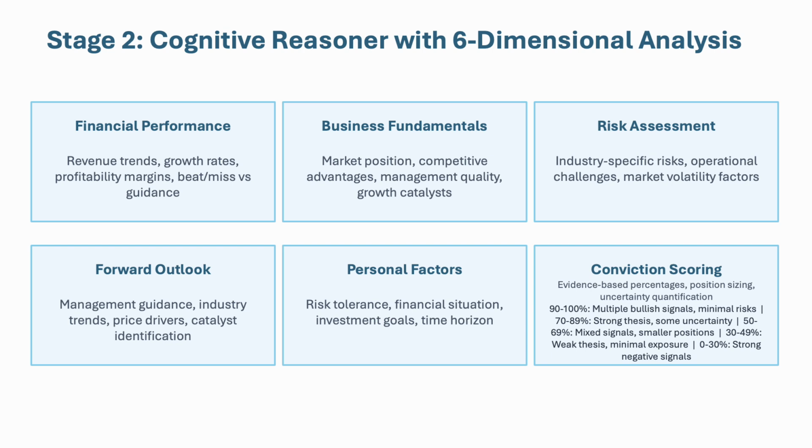We also employ a comprehensive and sophisticated 6-dimensional analysis framework covering financial performance, business fundamentals, including environmental, social, and governance considerations, risk assessment, forward outlook, and personal factors.